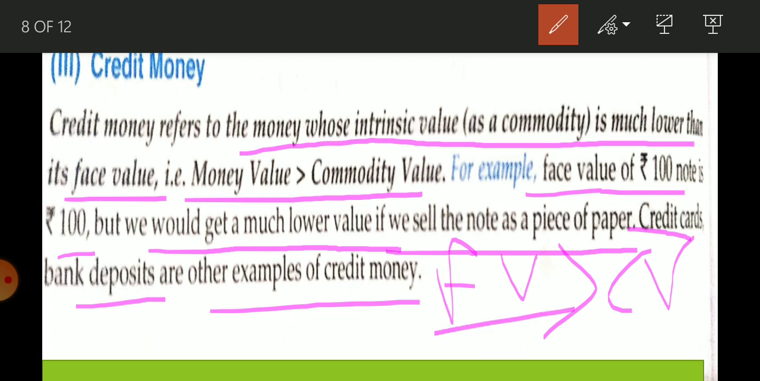So as a currency, when you are using it, you can purchase a lot of things. Whatever money is written, a 2000 note, you can purchase anything that is worth 2000. But as a piece of paper, when you are going to sell a 2000 note, you are going to get nothing.